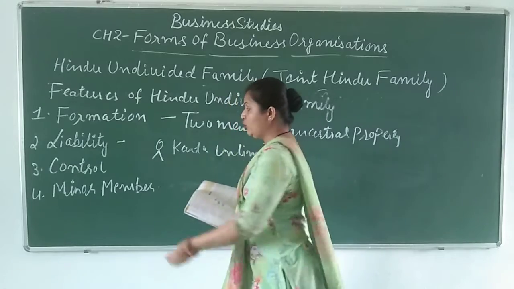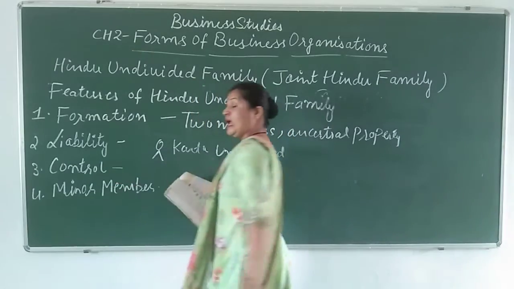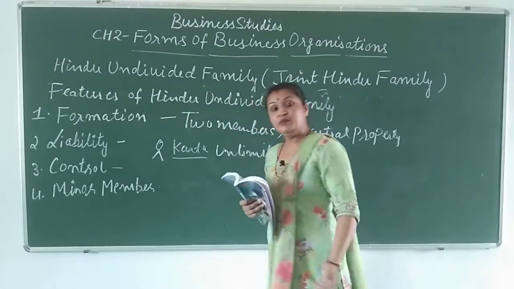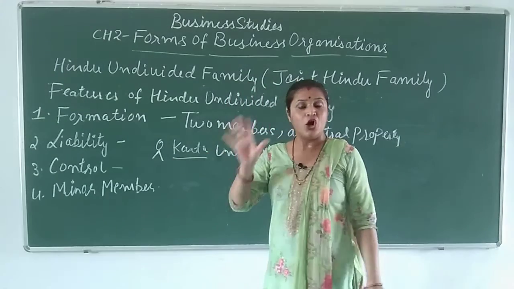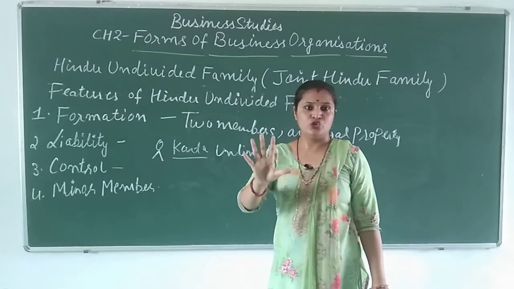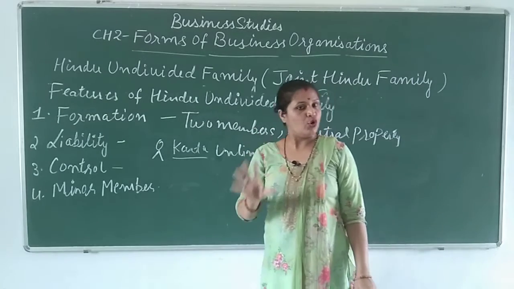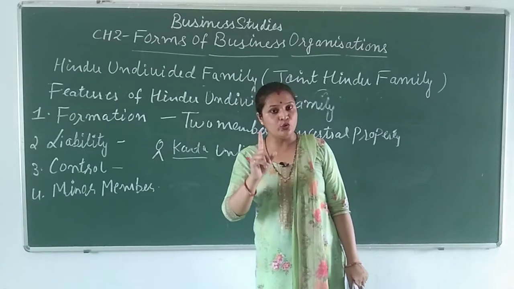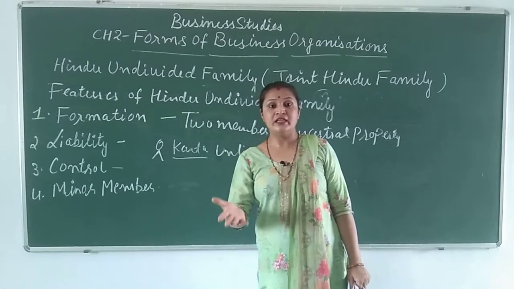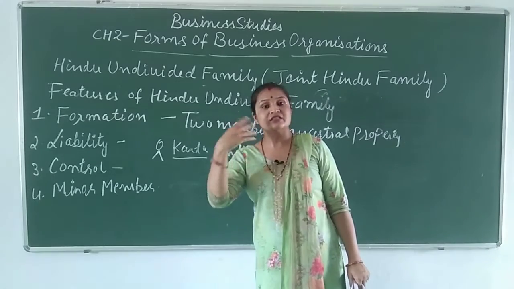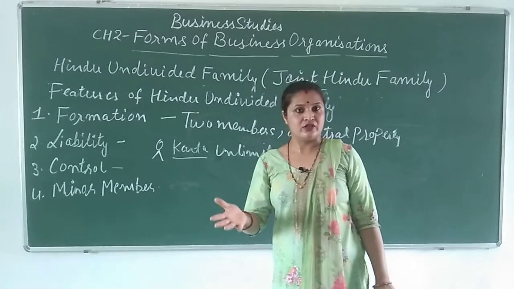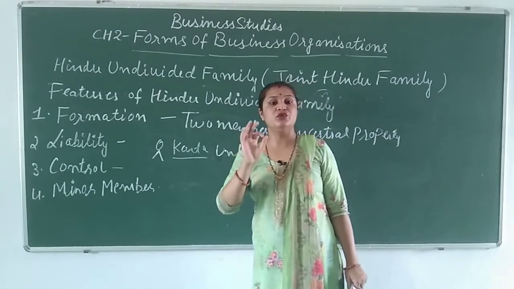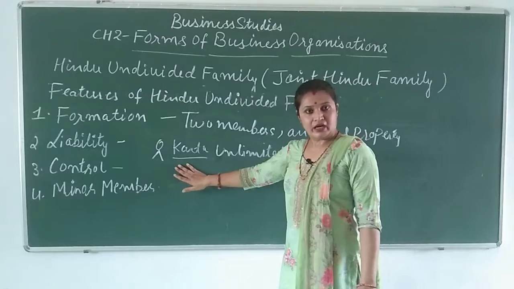Now control. When we talk about control, the head of the family, the karta, he will be the everything of the joint Hindu family business. Because he is the head, whatever decision he wants to take, he will take. Yes, he will discuss with other members, but finally the final decision will be taken by the karta.